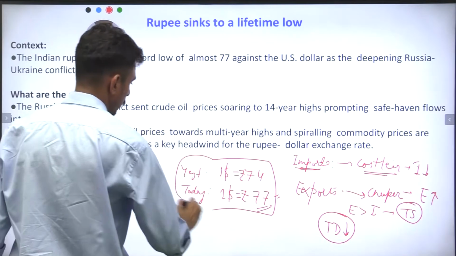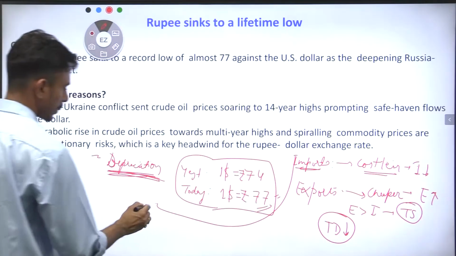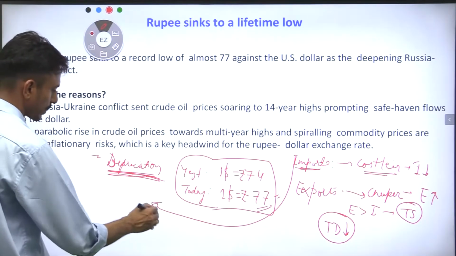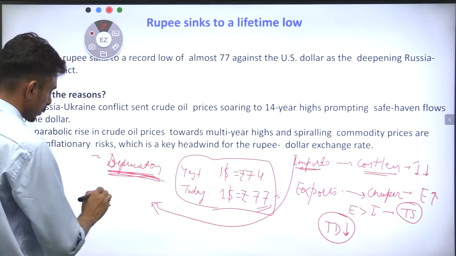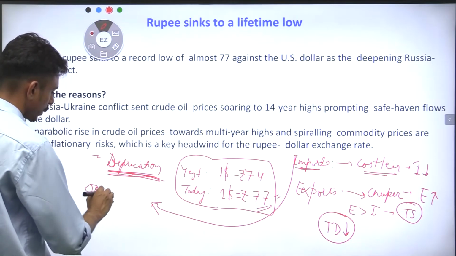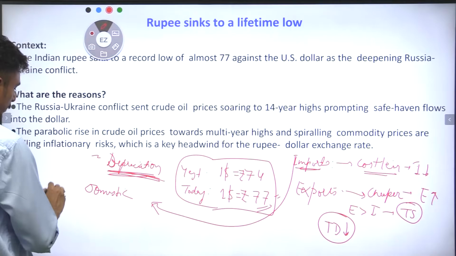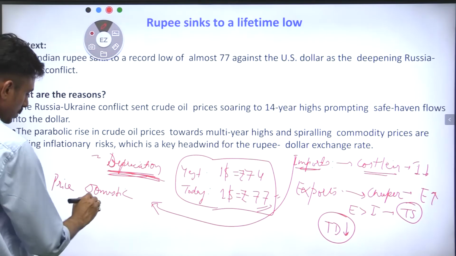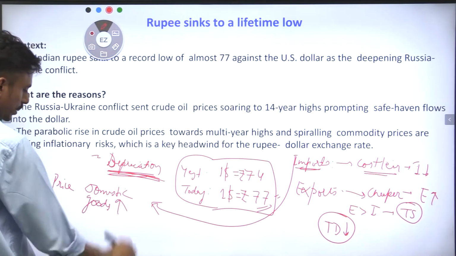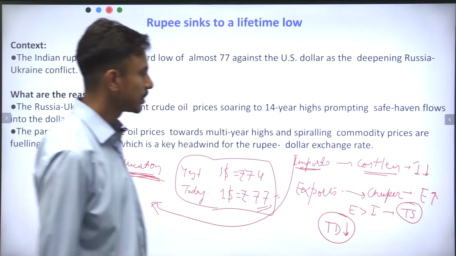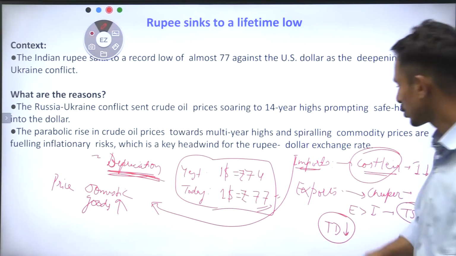Plus, when you are importing something, you have to pay more because the imports have become costlier, right? So in this sense, the price of the domestic goods would also increase because of the costlier imports.